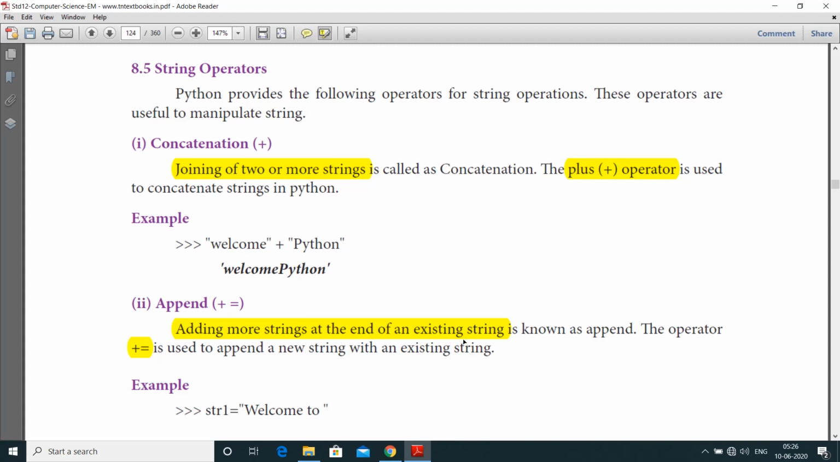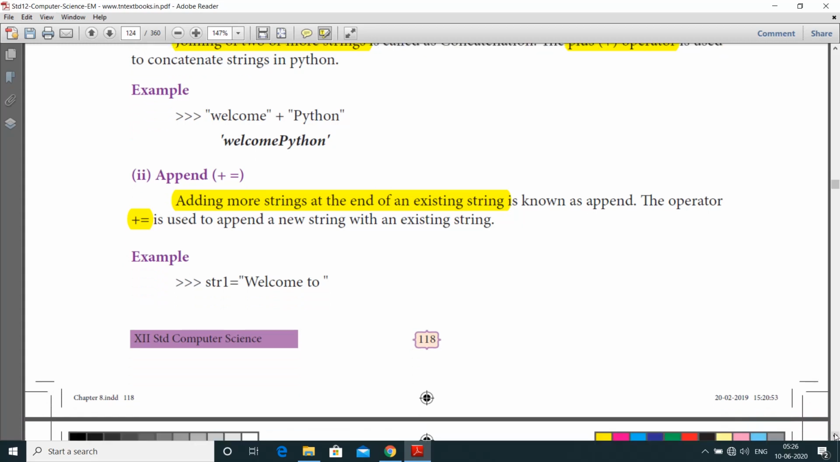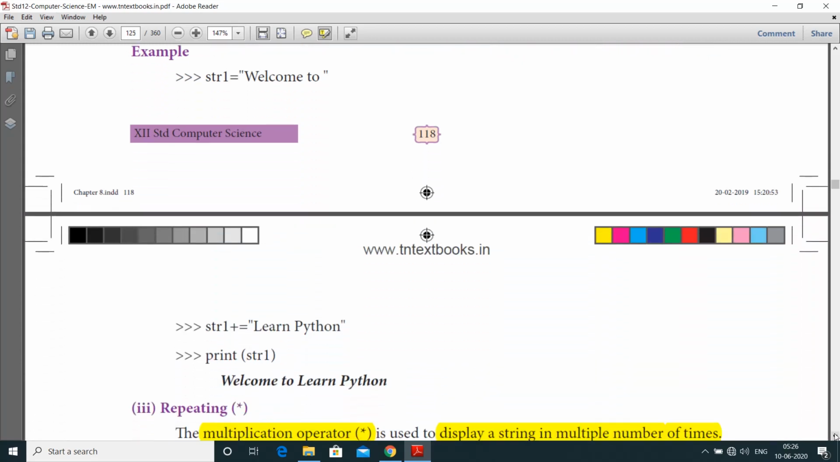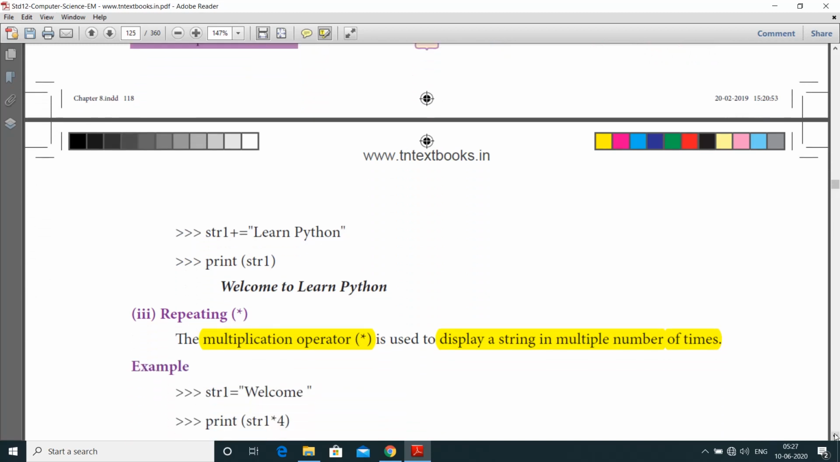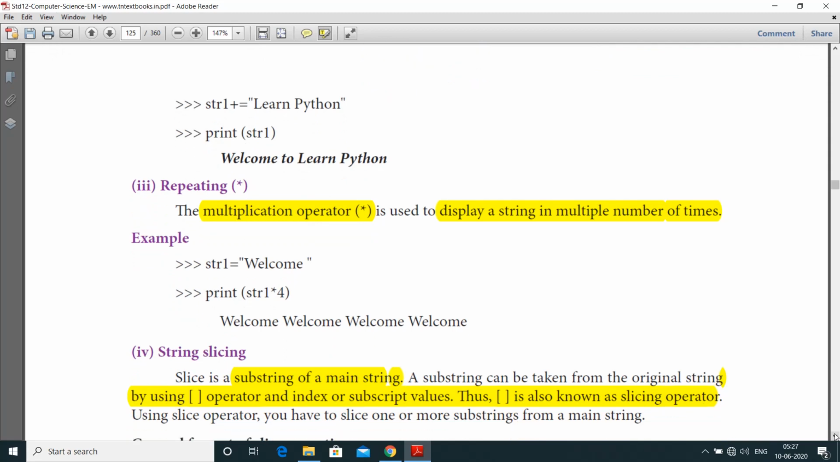Here the operator plus equal to is used to append a new string to an existing string. str1 equal to welcome to, str1 plus equal to learn Python. Print of str1 is equal to welcome to learn Python. Here str1 is equal to welcome to, str1 plus equal to, now we are going to add at the end of the existing string, that is learn Python. Here the output is welcome to learn Python.